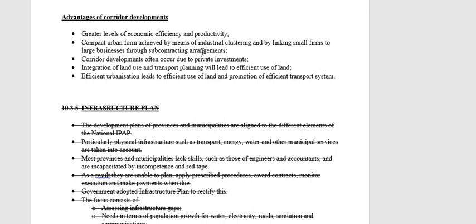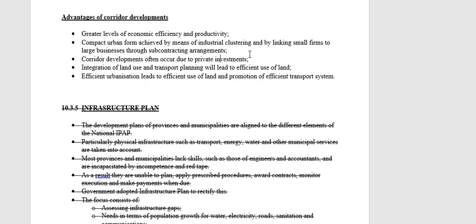Compact urban form can be achieved by means of industrial clustering, linking smaller firms to larger firms. Okay, as I said, if we create industrial development, we create growth in one industry, that industry relies on another industry for raw materials. So if we stimulate investment in one industry, that will spill over. Growth in this industry that we are stimulating will spill over to other industries as well. Okay, so bigger businesses will help smaller businesses and smaller businesses then obviously can grow.